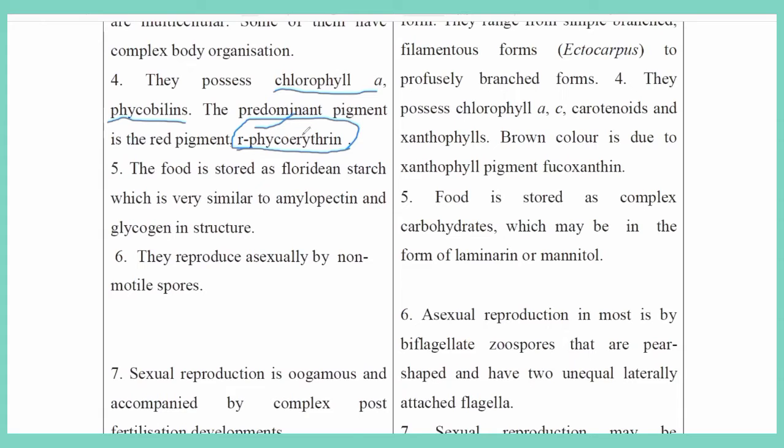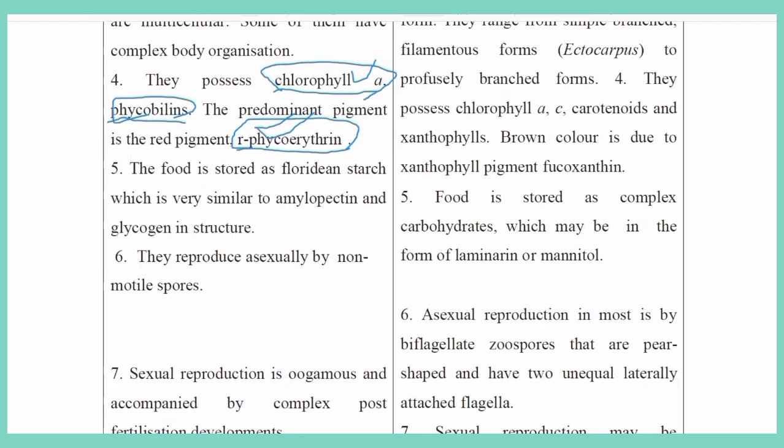All Rhodophyceae members are red algae. They are red in color due to the presence of the pigment R-phycoerythrin.